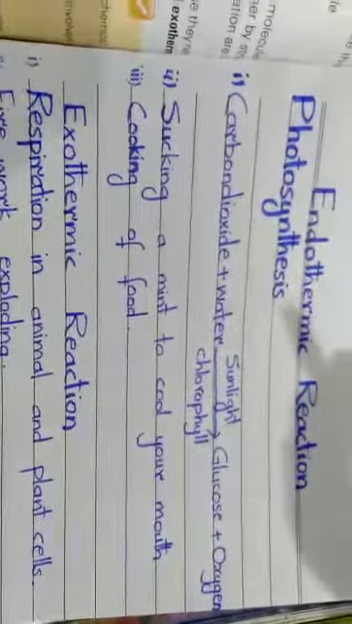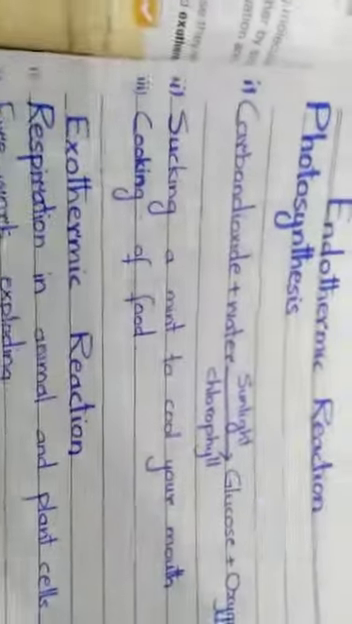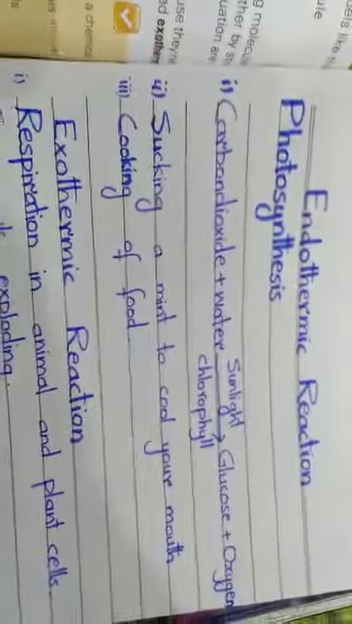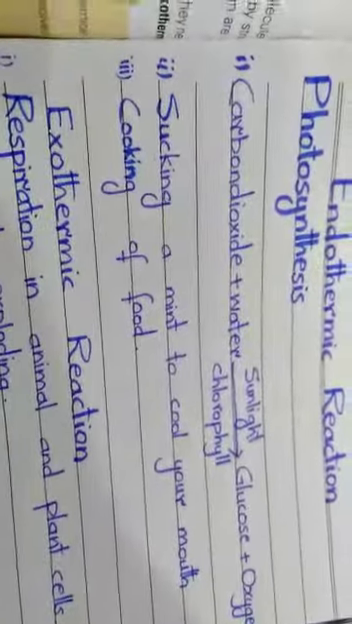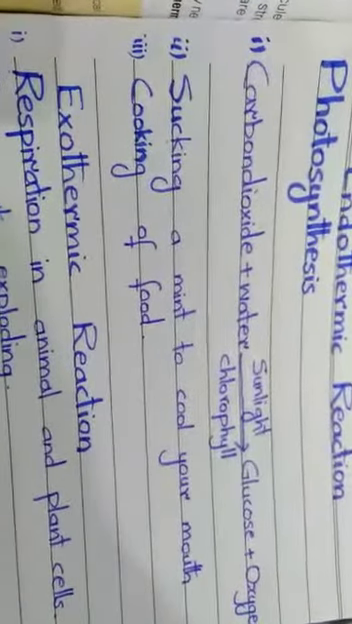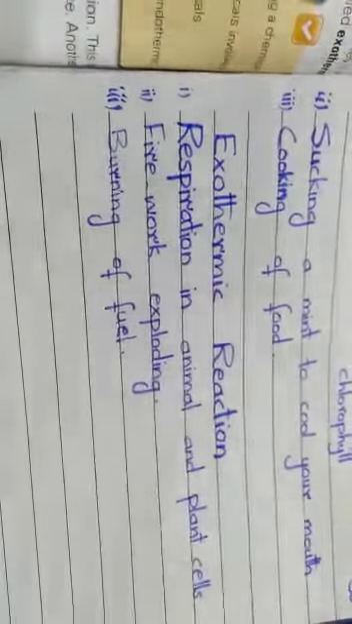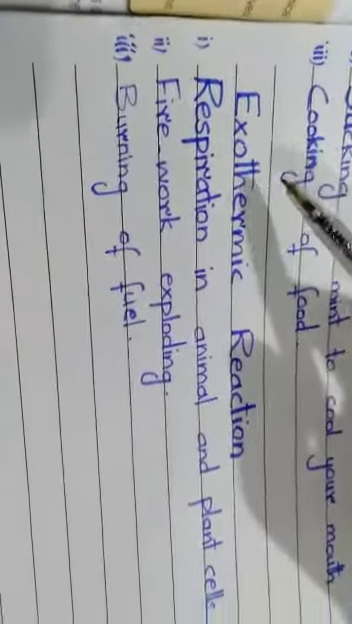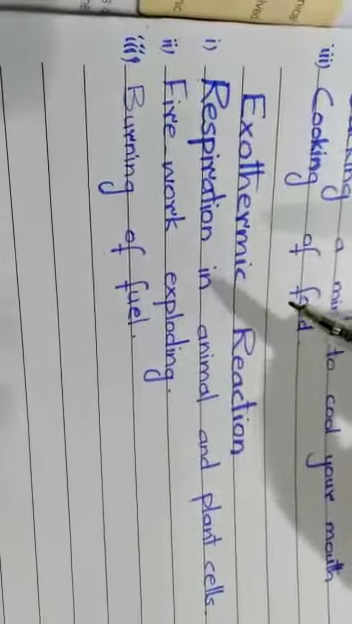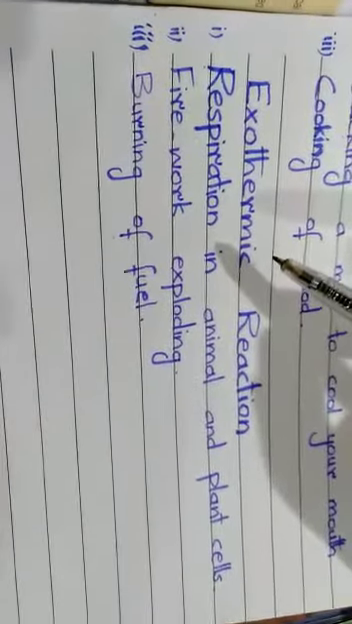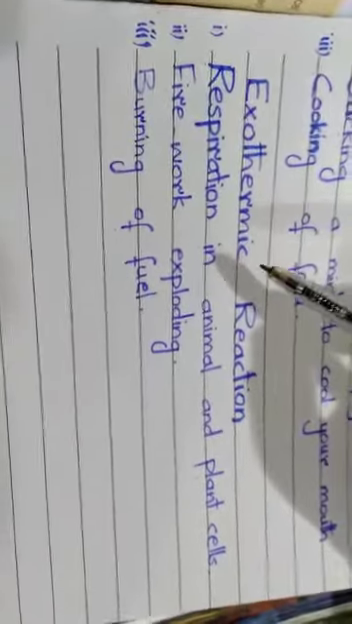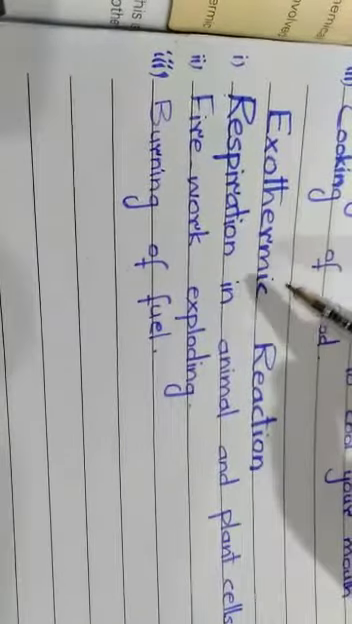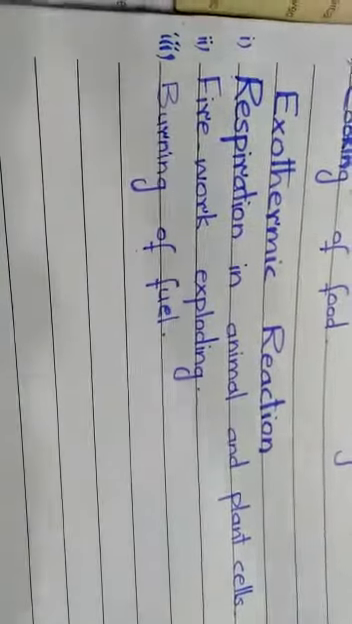Sucking a mint that cools your mouth is also an example of an endothermic reaction. Cooking of food is also an example of an endothermic reaction. The second type of reactions are exothermic reactions. Exo means outside and therm means heat. The reactions that proceed with the evolution of heat are known as exothermic reactions. The reactions that give out heat are known as exothermic reactions.